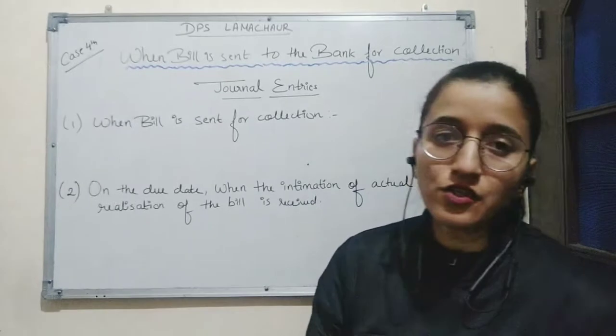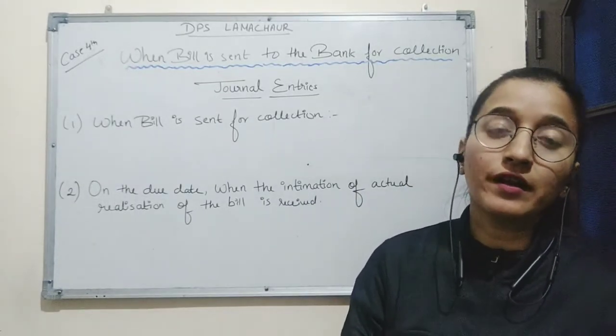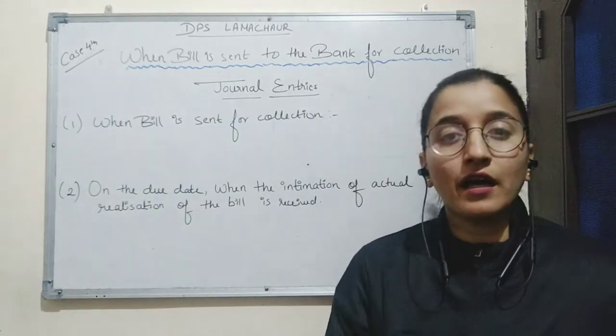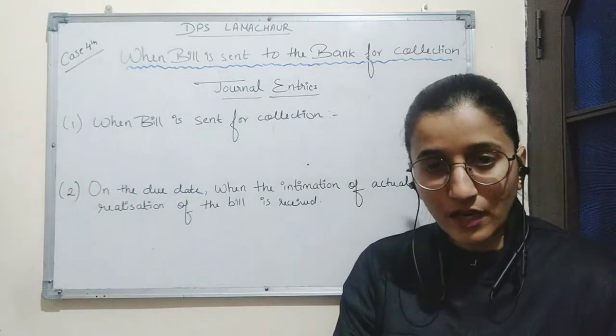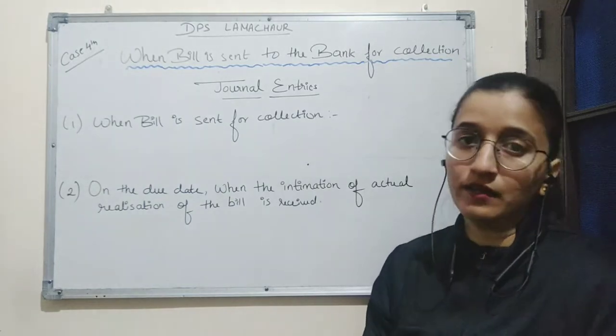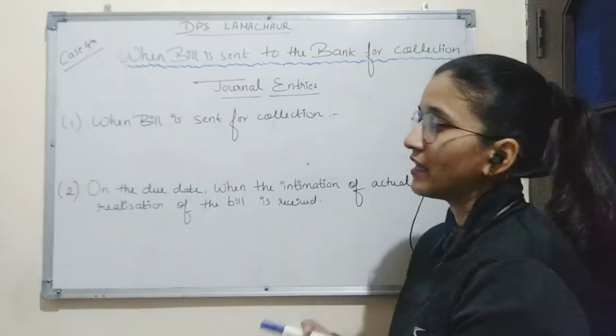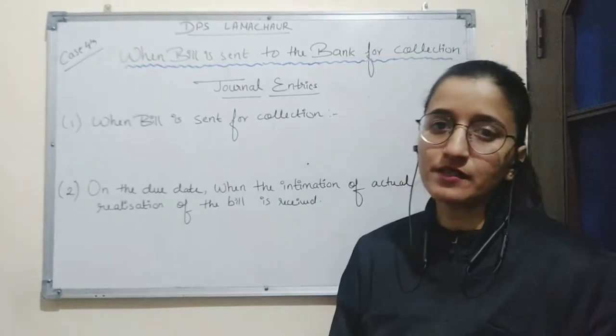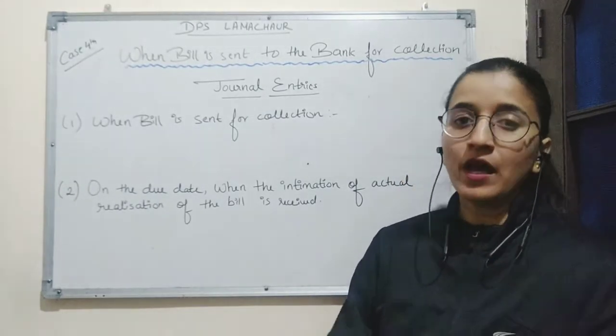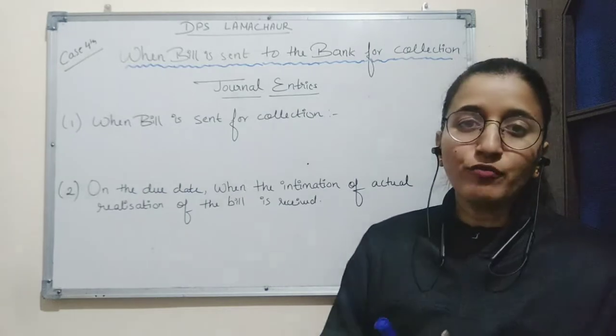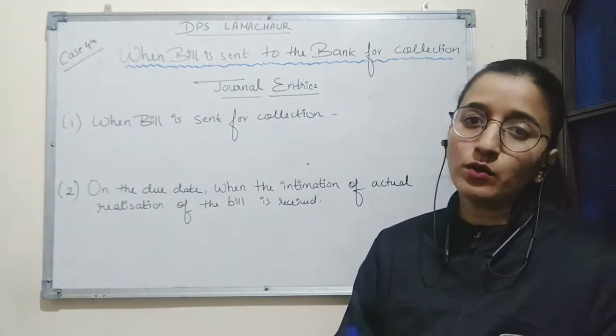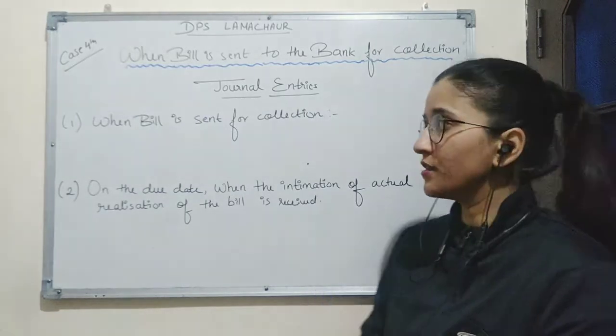In such a case, the bank will not credit the customer's account until and unless it realizes the amount of bill. Basically, the bank keeps the bill with itself till the date of maturity, and when the amount of bill is collected, this amount is credited to customer's account.